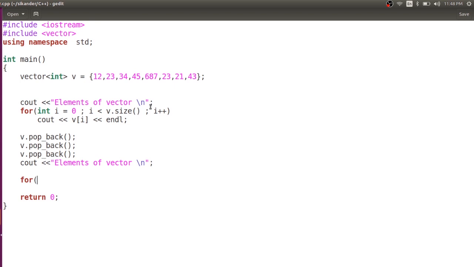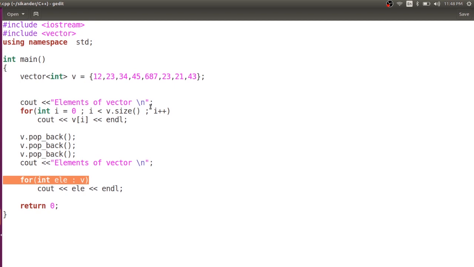For every element e of type integer, you can specify any variable here, specify the vector name, and we can print this. That's it. Remember, there is no need of the array indexing operator. How many times the loop should repeat is automatically calculated.